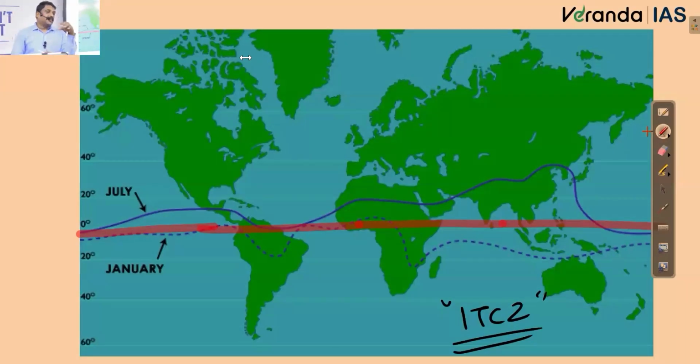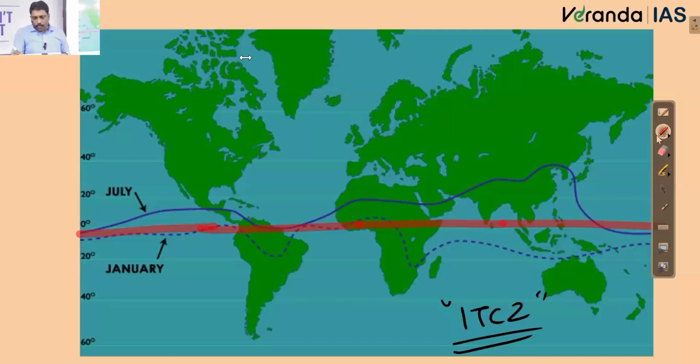Because I understand equatorial region generally has the development of equatorial low because the sun's vertical rays will largely be falling there. But I also know the fact that the sun's vertical rays will not always be falling on the equator. It will have its own north and south oscillation.